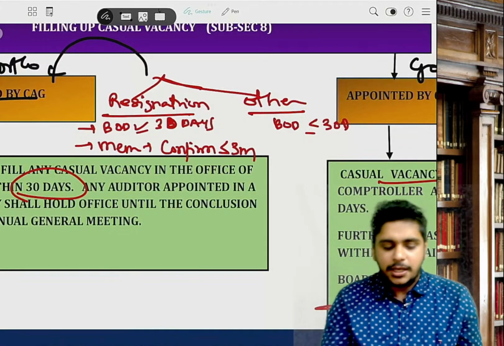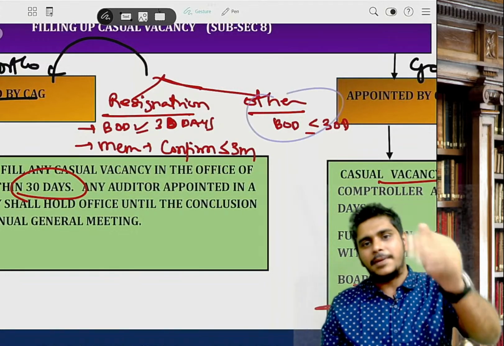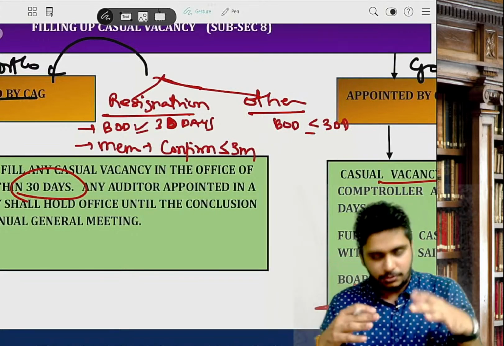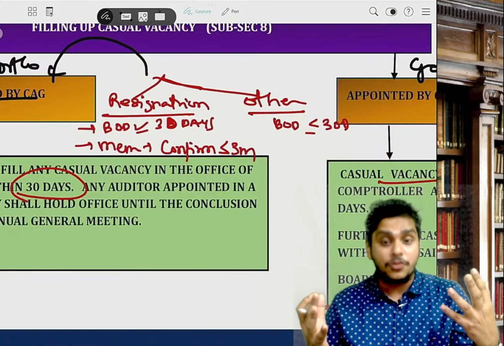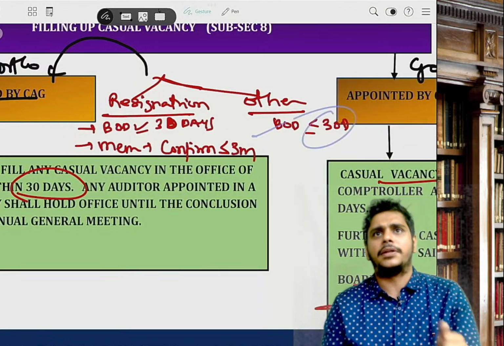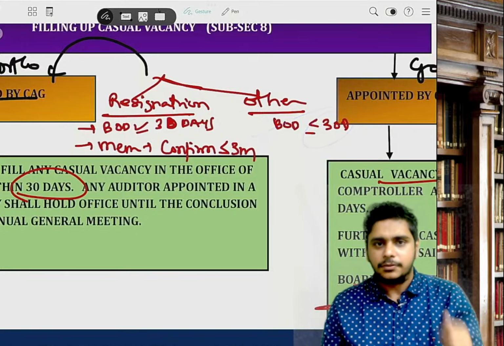within 3 months. In case of other reason, like death, or he became disqualified, then board will appoint within 30 days. No other reason is there. Okay? No other reason. Understood?